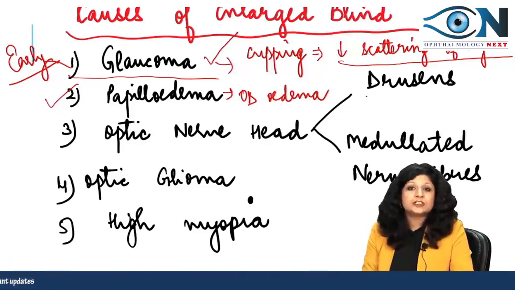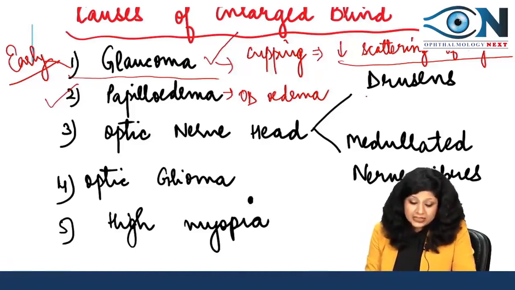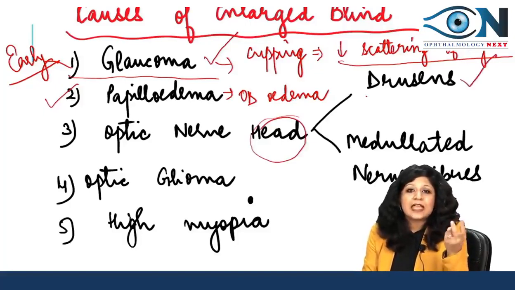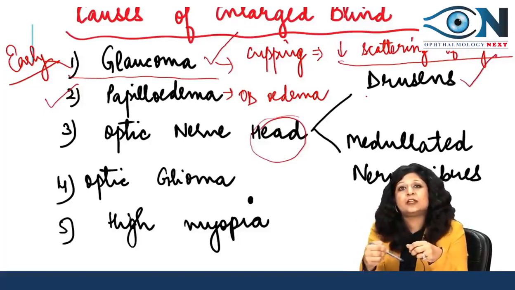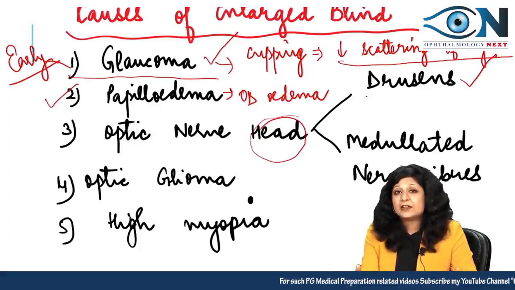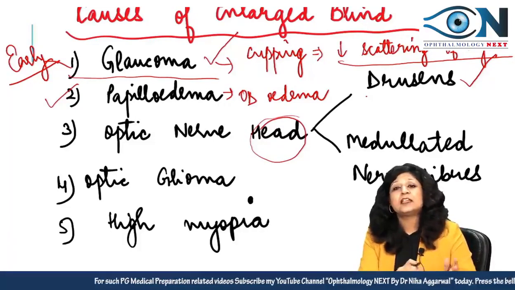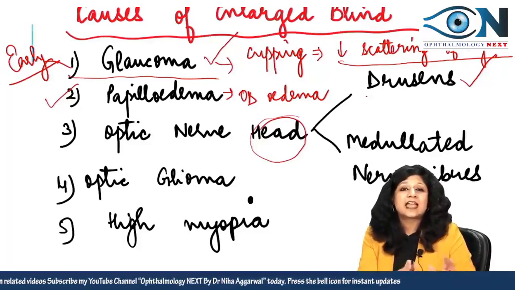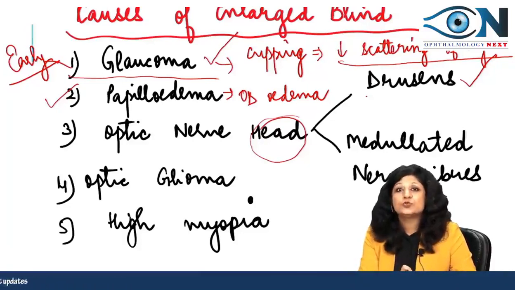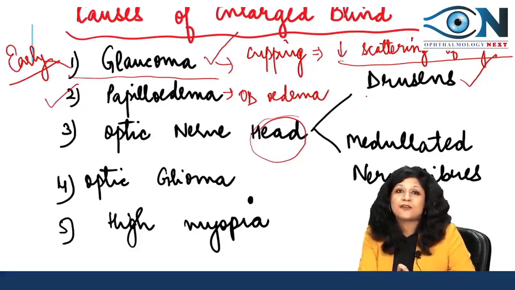Okay. Now, can you see the third one? Third one is the optic nerve head. If this optic nerve head is showing drusen, then this also leads to enlarged blind spot, and otherwise if it is surrounded by medullated fibers, because medullated fibers are the myelinated fibers, these are the whitish fibers, they eventually lead to the increased size of the optic disc, and rest you already know that the topography of the optic disc is deciding the size of the blind spot, right? So, if there is enlargement of the optic disc due to these medullated fibers, obviously this will also lead to the enlargement of blind spot.